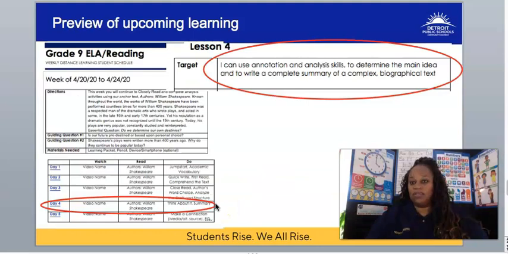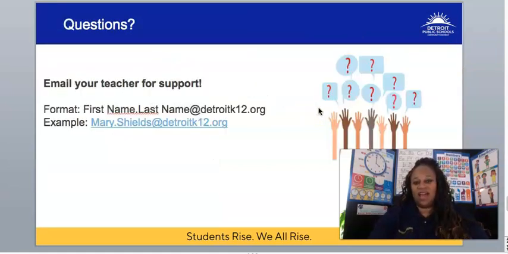For tomorrow's learning, that will be lesson 4 or day 4 of week 2, we will focus on think about it and writing a summary. So let's read our target. I can use annotation and analysis skills to determine the main idea. This is not new to you, but we're going to use our analysis skills to figure out what the main idea of this text is, and then we'll write a complete summary of William Shakespeare's biography.